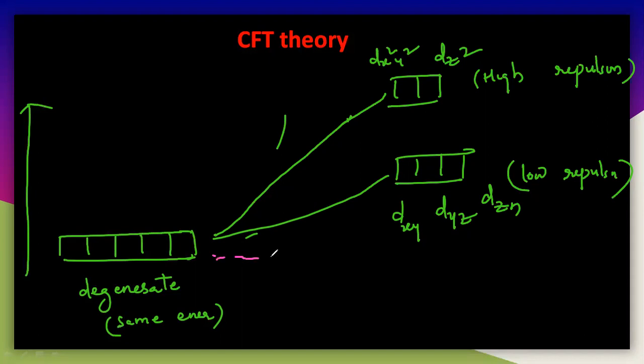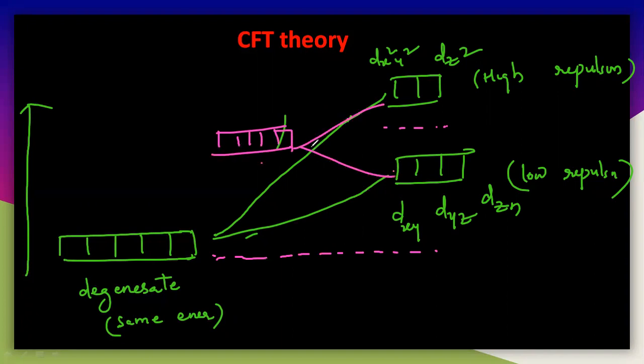So here also the energy of the metal is increasing, and here also it is increasing. But in case of dx square y square and dz square, they will show high repulsion and increase their energy very high. So if you draw the average of the energy of these two, the average will be in between like this. So let us draw the average of them. If you draw the average of them, you get it like this. The average in between is called the barycenter here, barycenter.